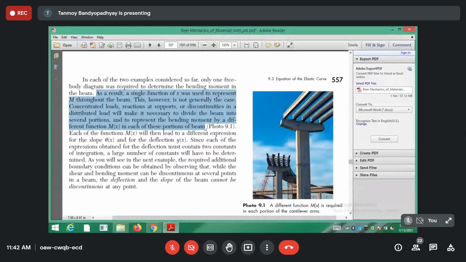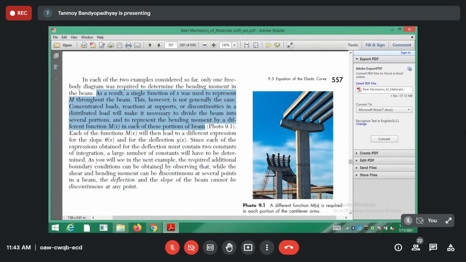But this is not generally the case. There can be examples like concentrated loads, reactions and supports, or discontinuities in the distributed load. Suppose I have one distributed load, and at another point a different distributed load. This sort of thing makes it necessary to divide the beam into several portions, and the bending moment in each portion depends on different functions of x. So in that case you have to segregate the beam.